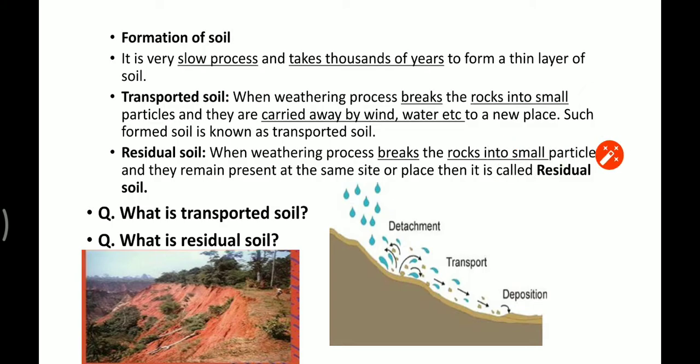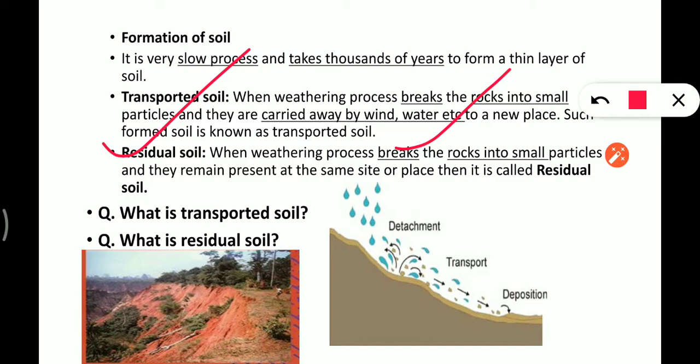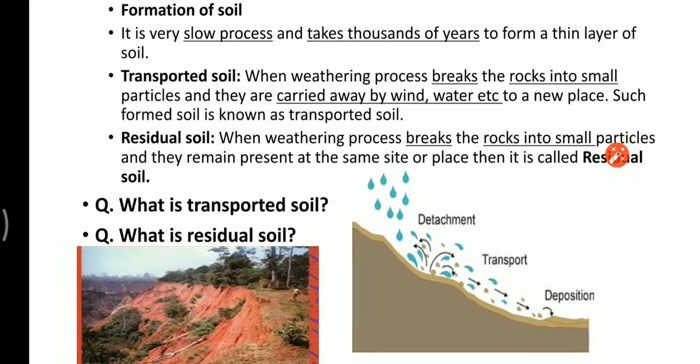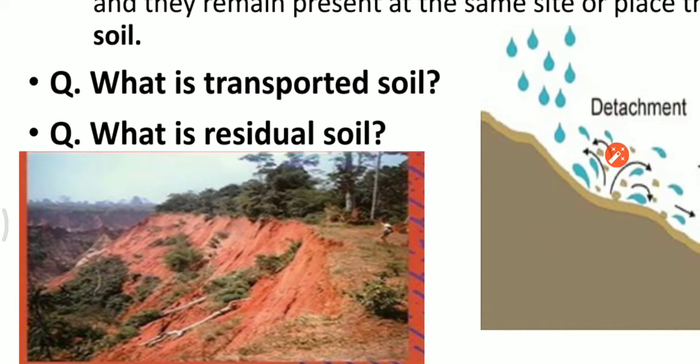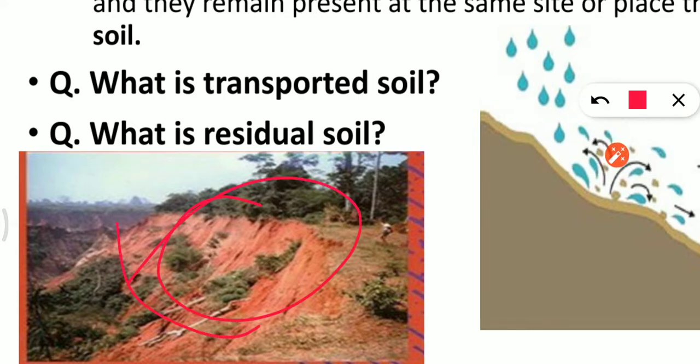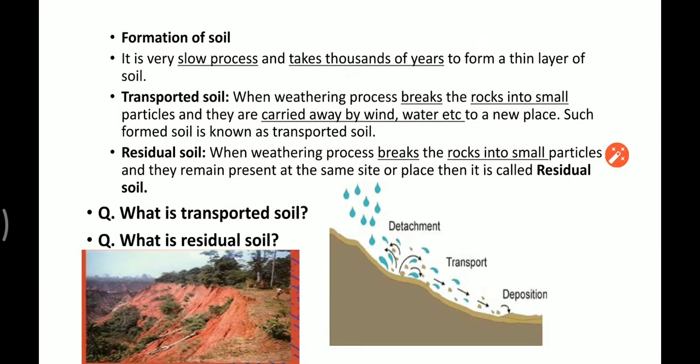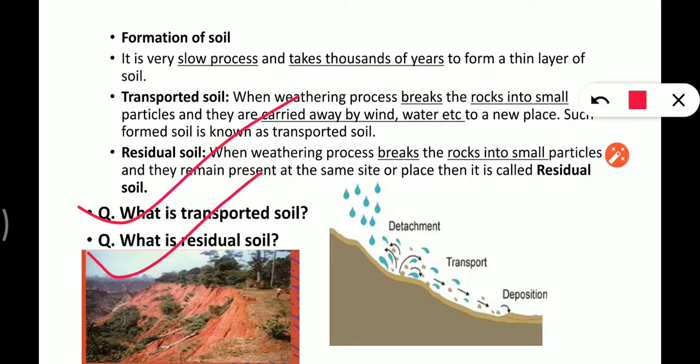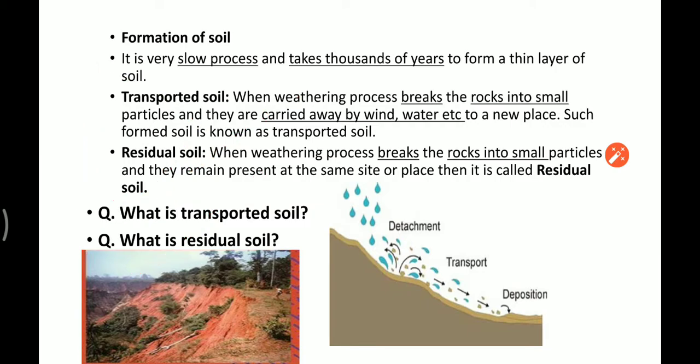Let's see the next one. Now here we have residual soil. When the weathering process breaks the rocks into smaller particles and they remain present at the same site or place, then it is residual. Here is the example. Let me zoom in. So when it is broken from here and from here and it remained here, this is known as residual soil. I hope it is clear. And two questions that you have to attempt from here: what is transported soil and what is residual soil? You can easily write them from here. Let's move to the next one.